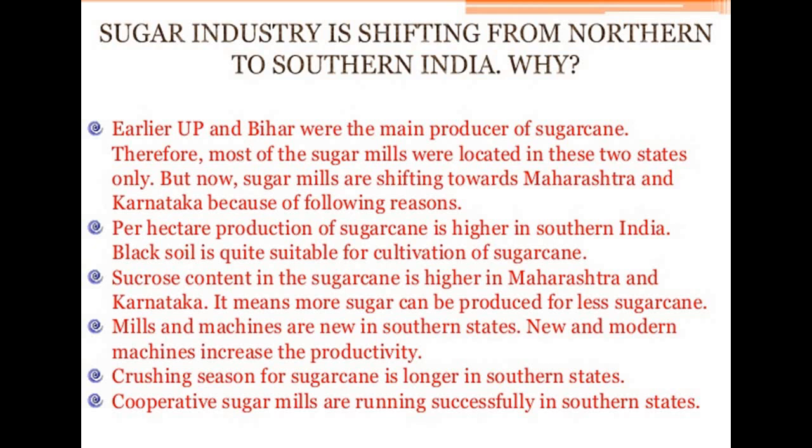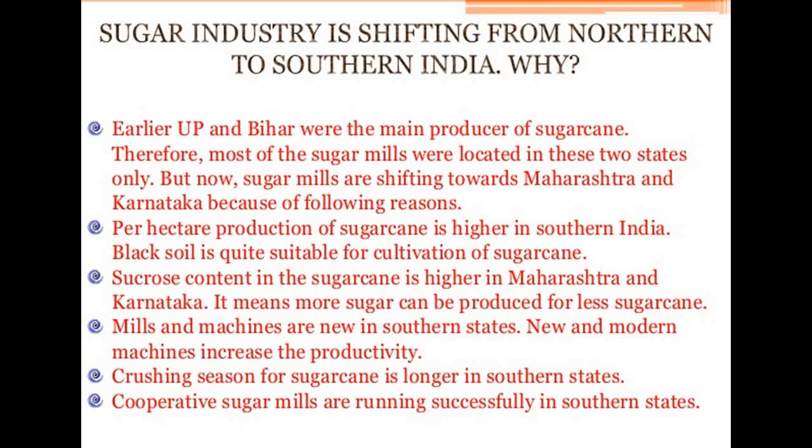Now, why is the sugar industry shifting from northern to southern India? The earliest, UP and Bihar were the main producers of sugarcane, and therefore most of the sugar mills were located in these two states only. But now these sugar mills are shifting towards Maharashtra and Karnataka because of the following reasons.